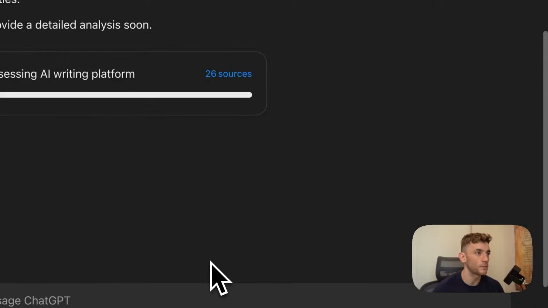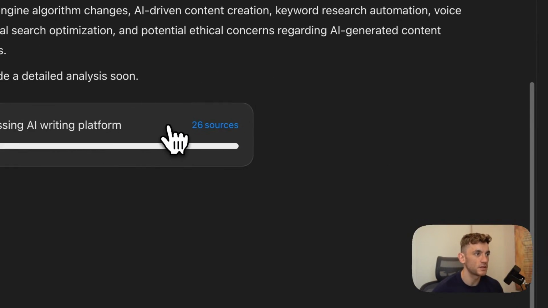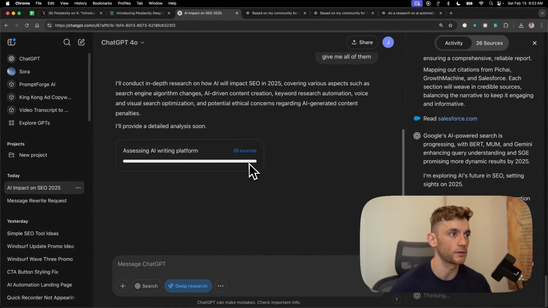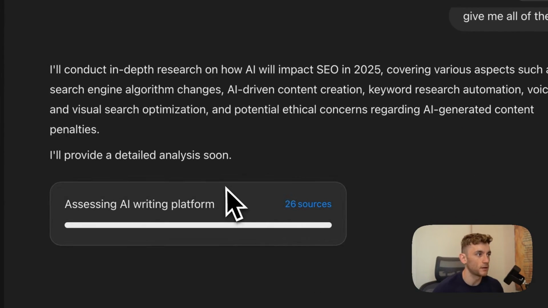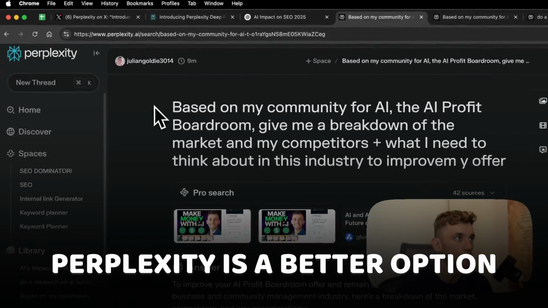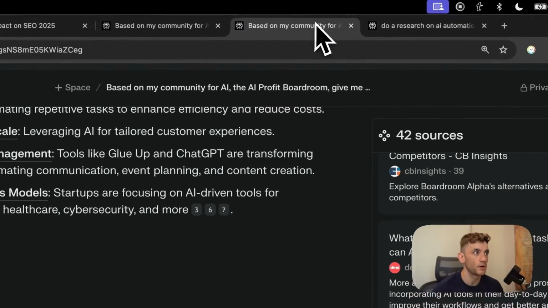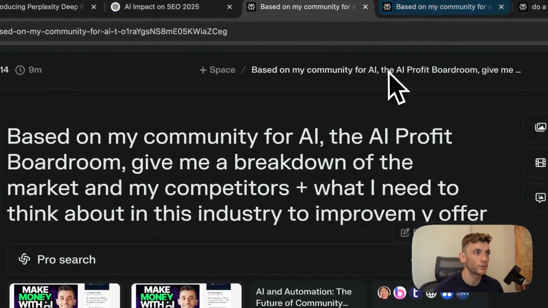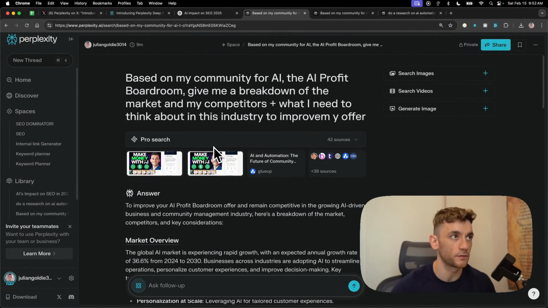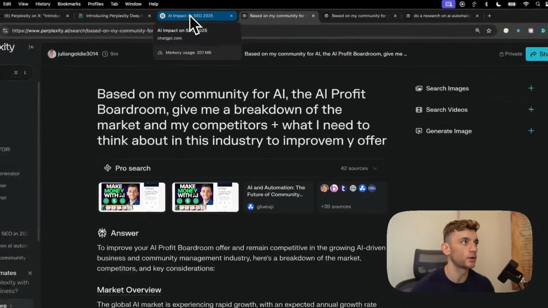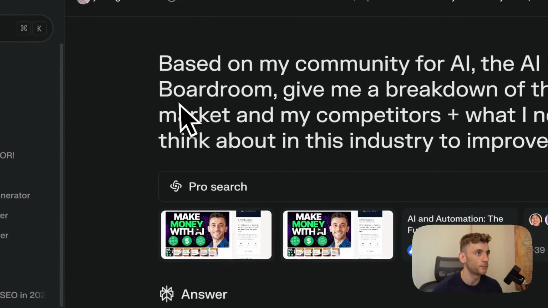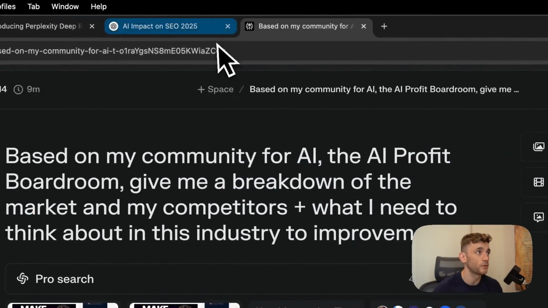All right, so I came back 20 minutes later and the ChatGPT Deep Research report is still thinking. It's been stuck on the last bit of progress right there for about 5 or 10 minutes. Doesn't seem to have come back to us. So from what I can see, Perplexity is definitely a better option. It's cheaper, it's free, it works quickly, you actually get results. The resources, I would say they're better than your average researcher, but they're probably not going to beat your specialist researcher, if that makes sense. So if you're comparing this versus a PhD researcher, I think you're going to get better results back from a human, but it's still pretty powerful and super useful.